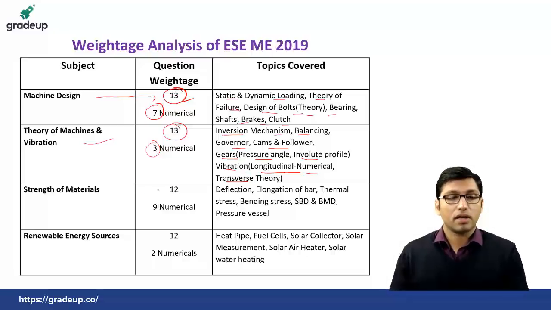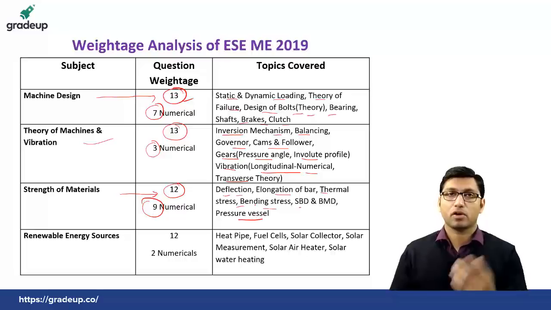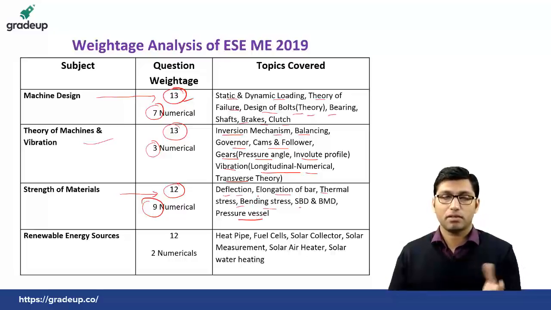Now if we talk about strength of materials, there were a total of 12 questions, and in those 12 questions there were 9 numericals. Okay, now from strength of materials, the questions were from deflection, elongation of bar, thermal stress, bending stress, shear force and bending moment diagram. There was a theory question on that, and on pressure vessel. Okay, there was a question on pressure vessel in a sphere.